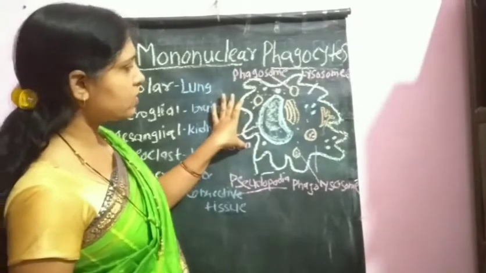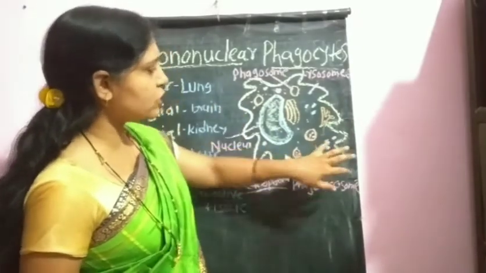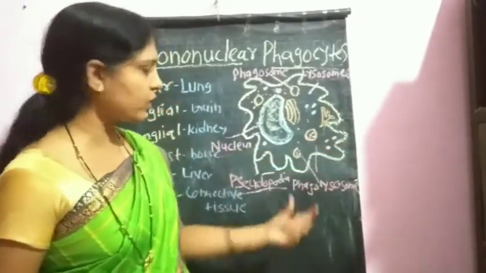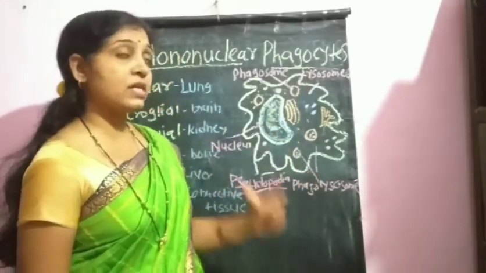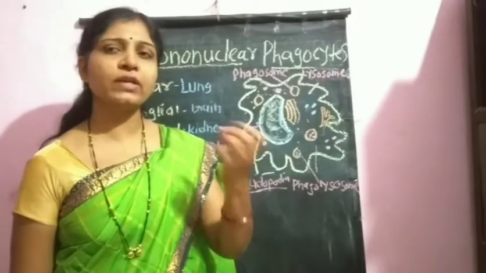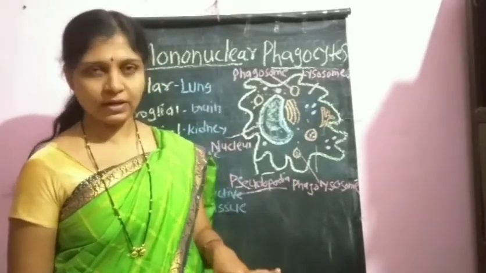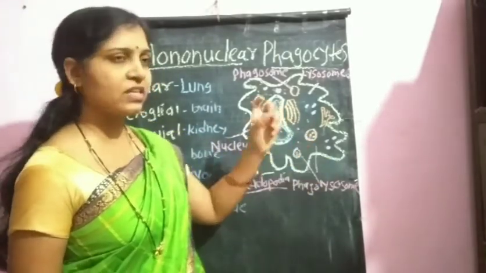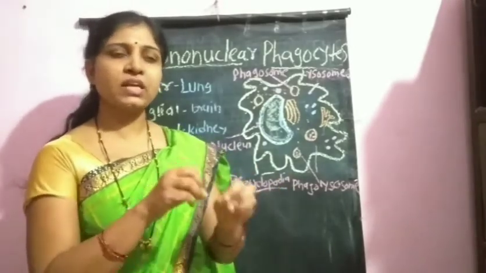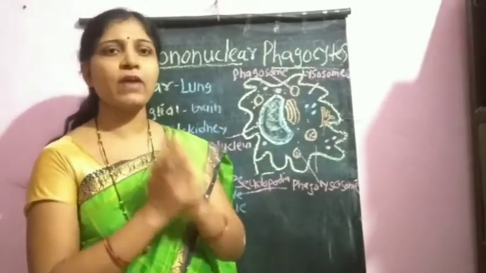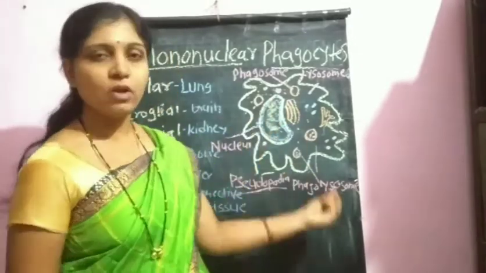Now, preferentially with the help of pseudopodia, these phagocytic cells are responsible for engulfing the pathogen or the foreign particle. These get engulfed inside the cell and are transferred within the phagosome. Within the phagosome, they get degraded, meaning the complex form of antigen gets degraded into smaller fragments.